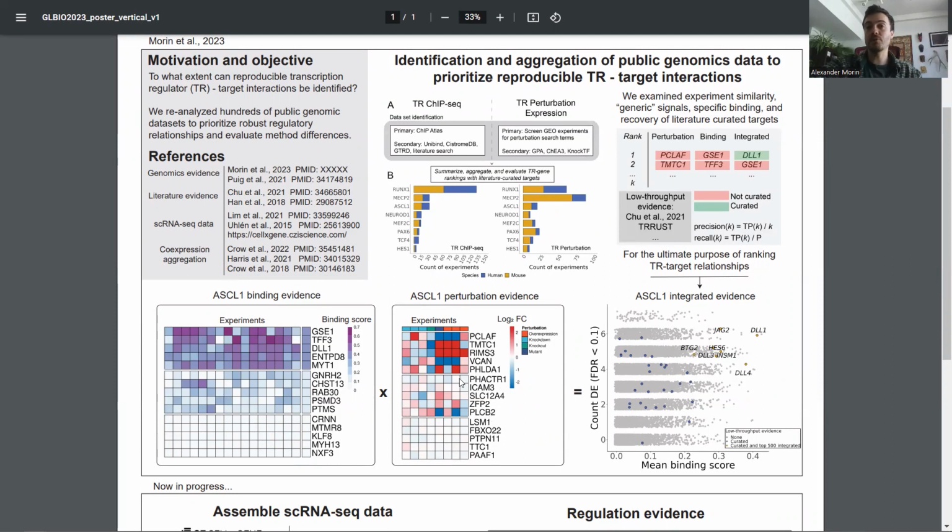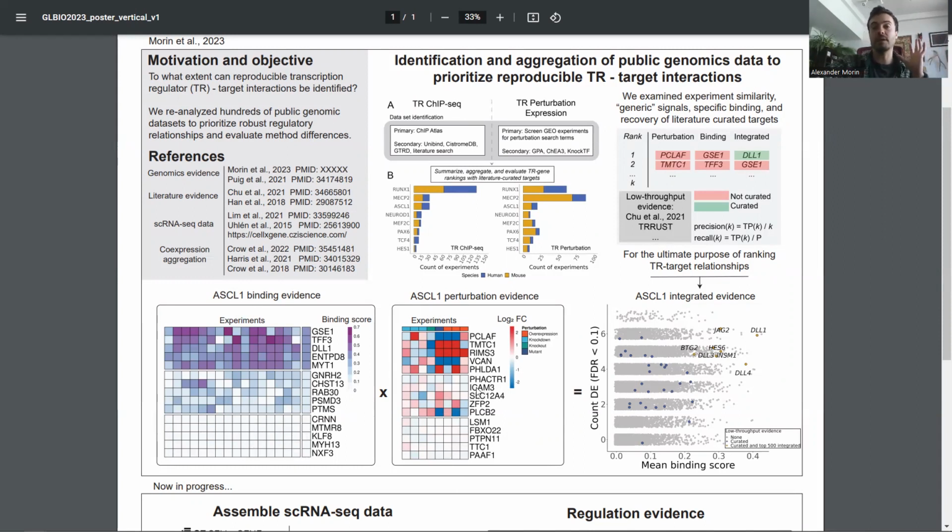And so here I'm showing as an example for ASCL1 for the ChIP-seq. Each column is an experiment, and this final column represents the average binding score across experiments. So we can see examples of genes that have strong evidence, weaker to moderate evidence, and essentially no evidence. Similarly, for the perturbation data, each column is an experiment, and then again, we see this gradient of evidence.